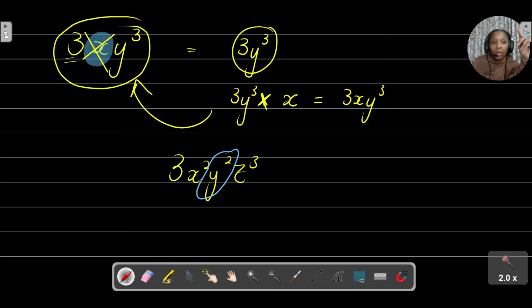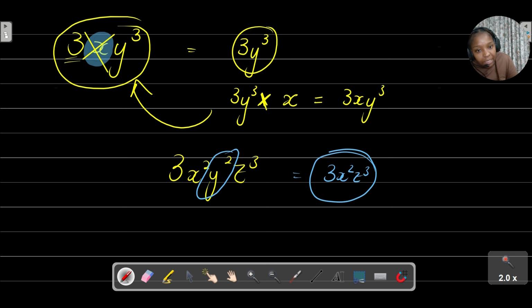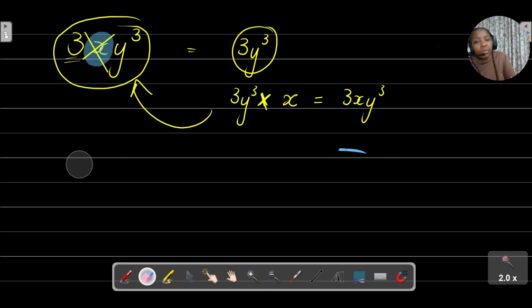So I'm asking, what must I multiply y squared with to get the original term? I'm going to have to multiply it with 3x squared z to the power of 3. So that is the coefficient of y squared. Very, very important.